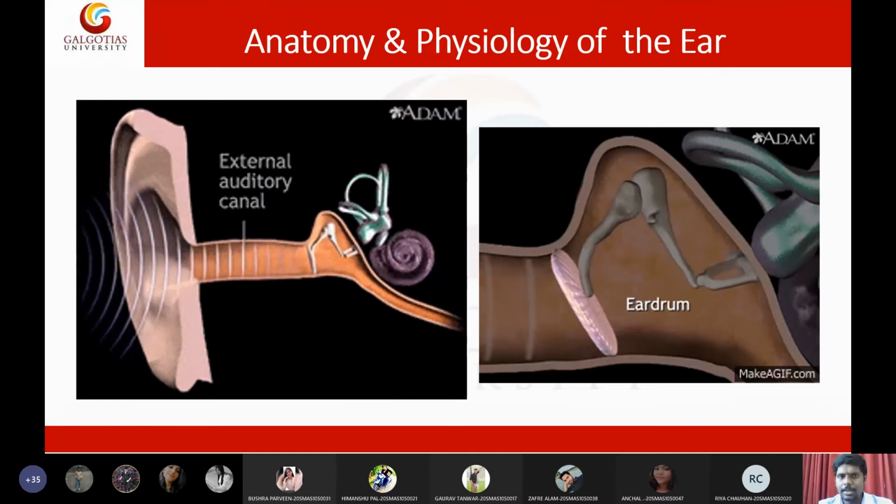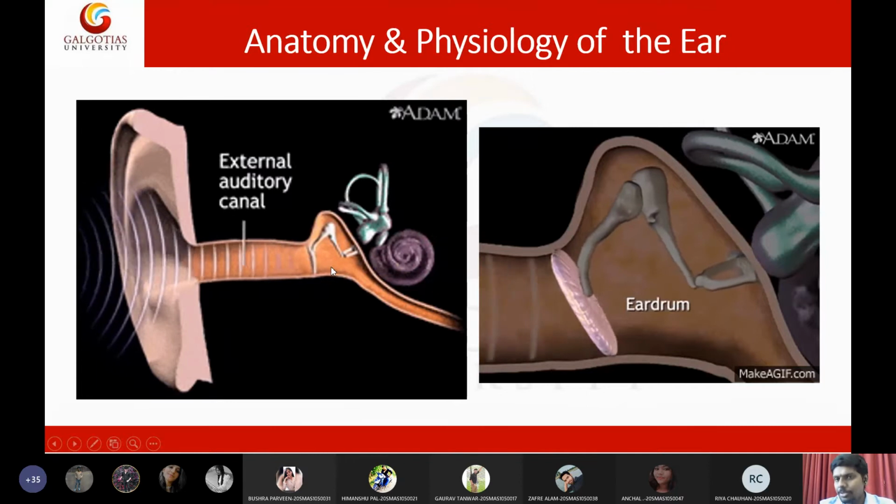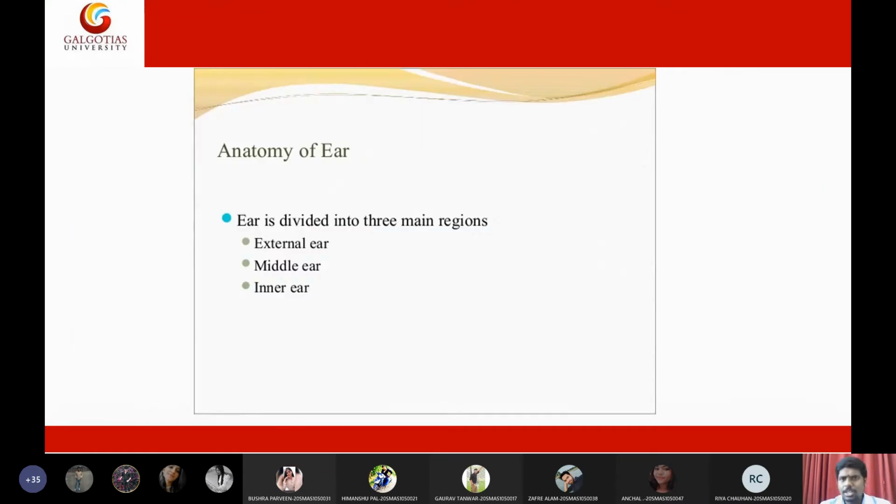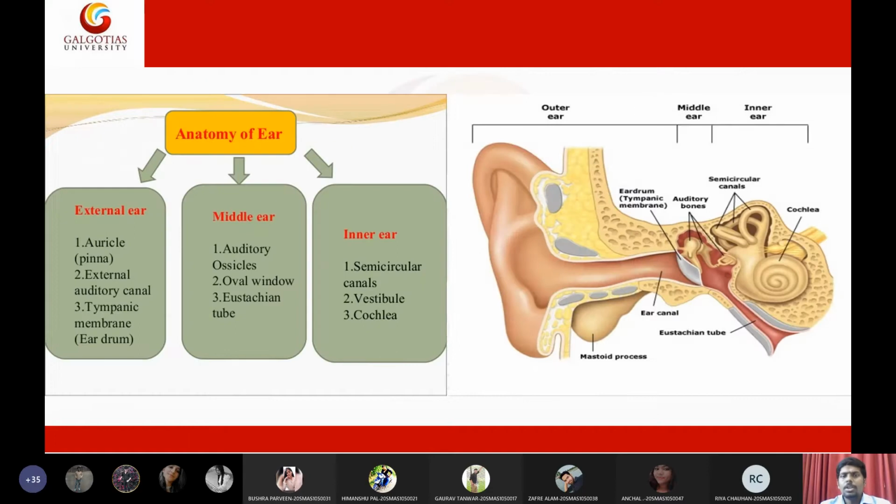So in a nutshell, the ear has external ear, middle ear, and inner ear. The external ear is just for capturing the sound, and the middle ear is for increasing the amplitude of the sound, or amplifying the sound. Whereas the inner ear will detect the sound. So the ear is divided into three regions: external, middle, and inner ear. Now let us see the parts of the ear in depth.